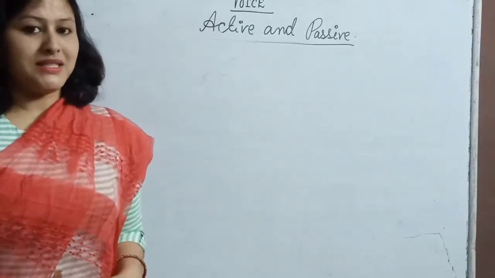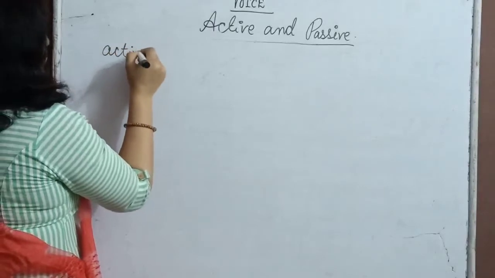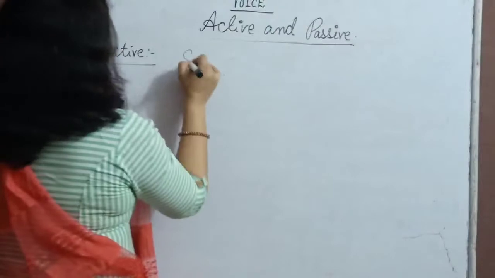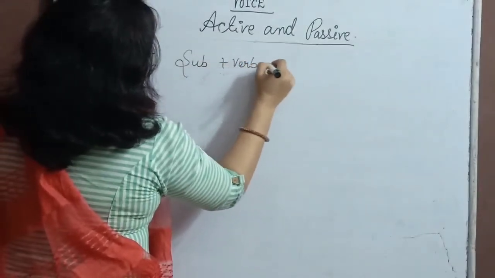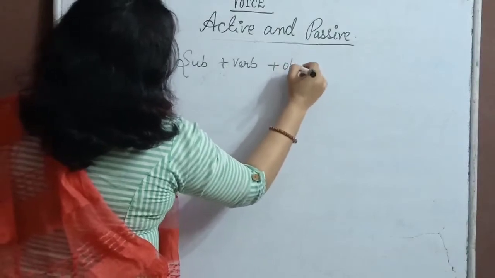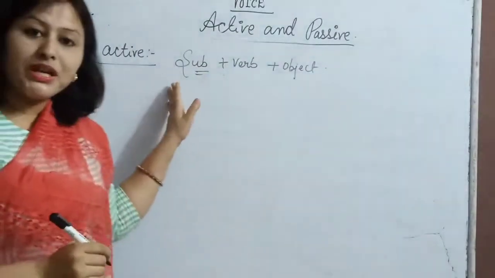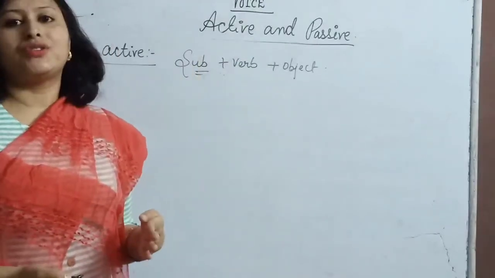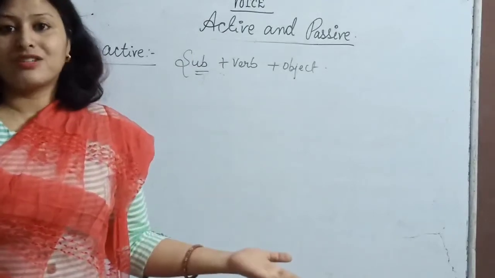Active: subject plus verb plus object. When the subject in a sentence is the doer of the action, then our sentence is said to be in active voice.